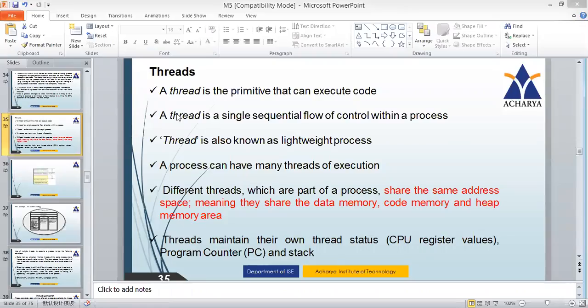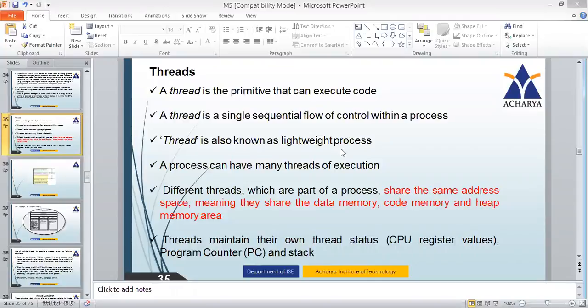So the next important topic is threads. What is a thread? It is also a piece of code. A thread is a single sequential flow of control within a process. So we can say a thread is a subset of a process. A thread is also known as a lightweight process. So it is also a process, but it is a part of the process. A process can have many threads of execution. So henceforth we can say a thread is a subset of the process.